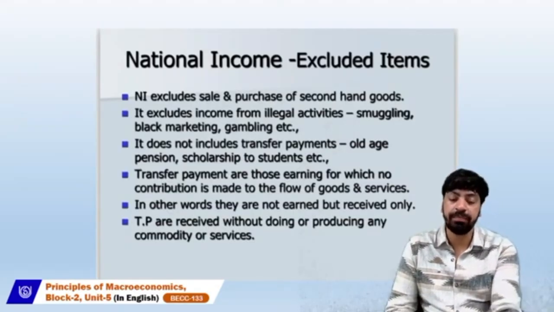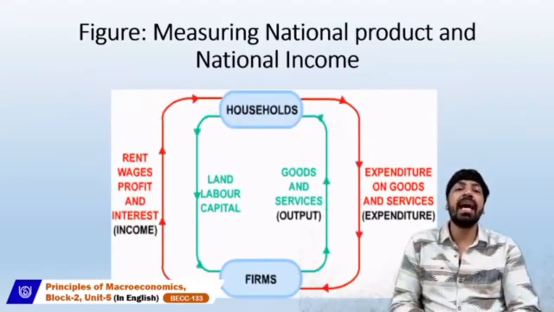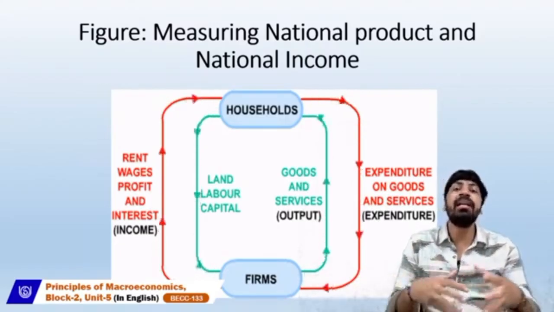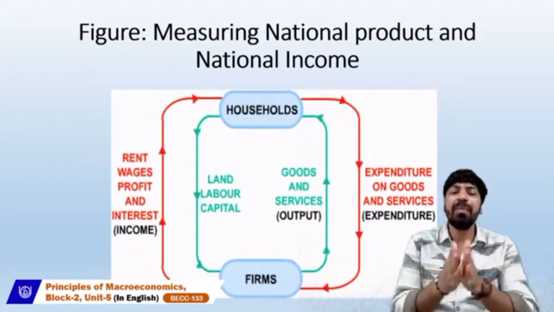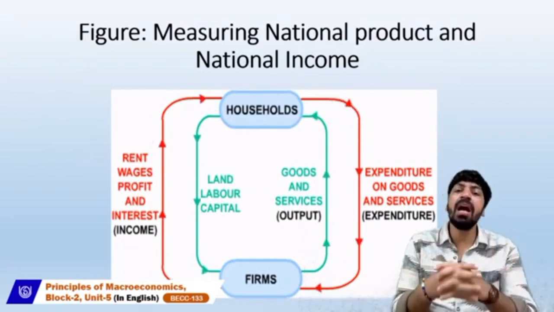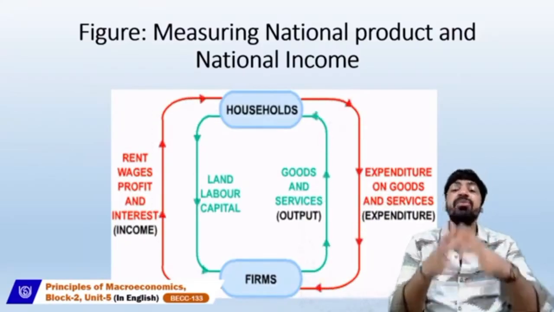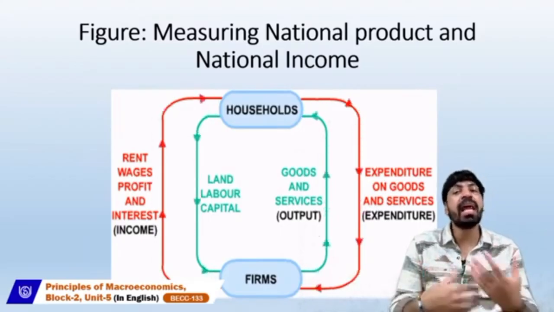So this is a figure where I distinguish how to measure the national product and national income. When we talk about the two major flows, the household flow and the firm's flow, it is basically a two-sector model for calculating national income and national product.